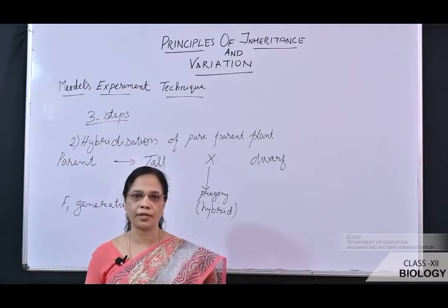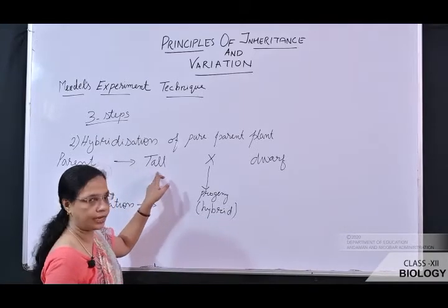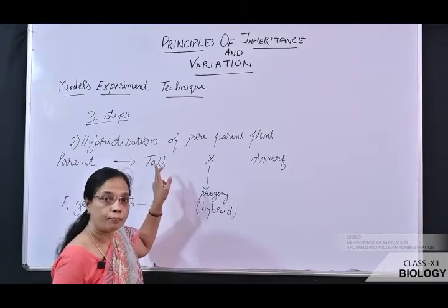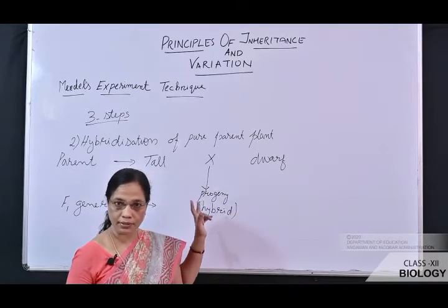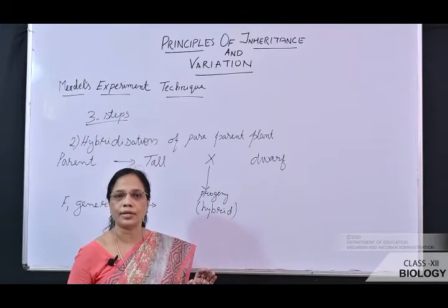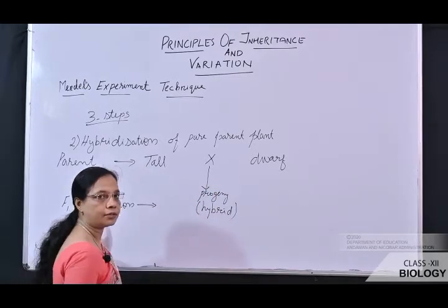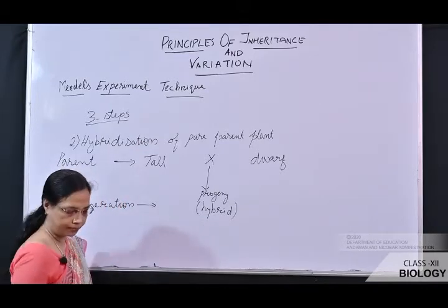How is the first filial generation obtained? Two varieties of pure plants are crossed, and the progeny obtained from this cross is known as the first filial generation. Is it clear?